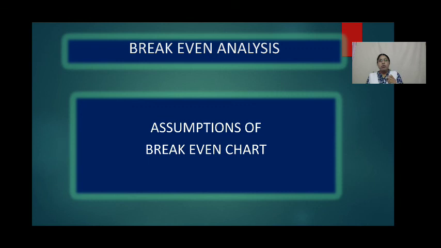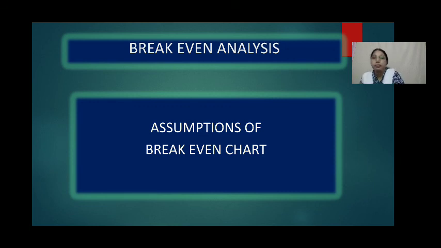The variable cost per unit is same for all levels of output. There is no change of the product mix in this preparation of break-even chart. They assume like that, otherwise we cannot prepare a break-even chart. And one more assumption is that policies of management always remain constant. So these are the assumptions we take while preparing break-even chart.